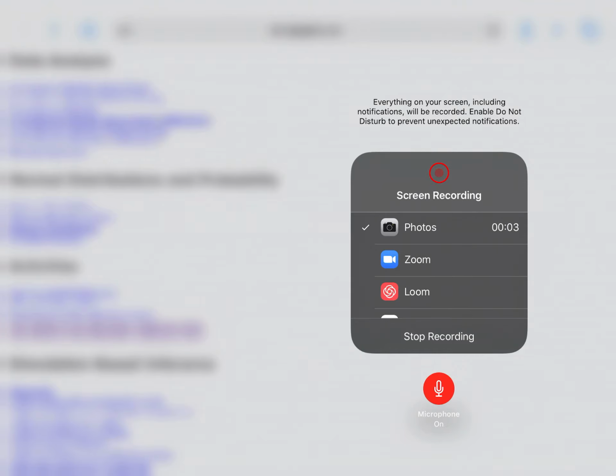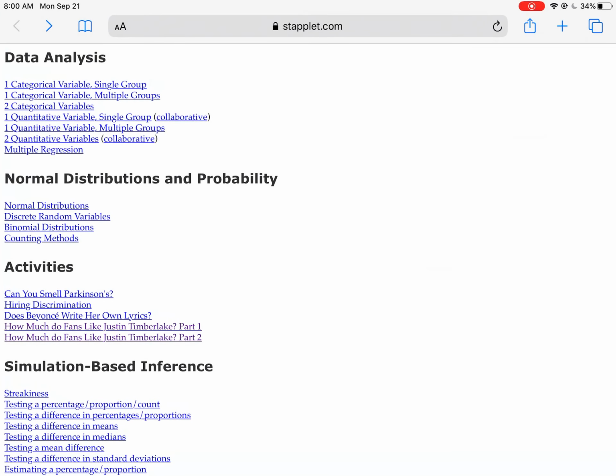All right, we're going to be doing an activity today that typically we would do as a class. We'd have a big old dot plot. Actually, we'd have a number of dot plots on the board. But due to circumstances, we're going to be doing it a little differently today. So you're going to be doing the Justin Timberlake activity that's enclosed with your Schoology assignment today. But you're going to be using a bit of a different method.